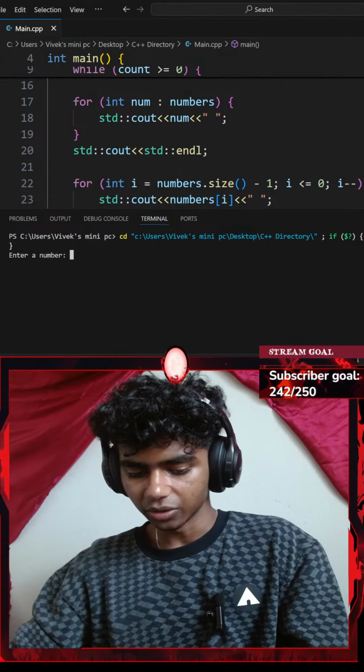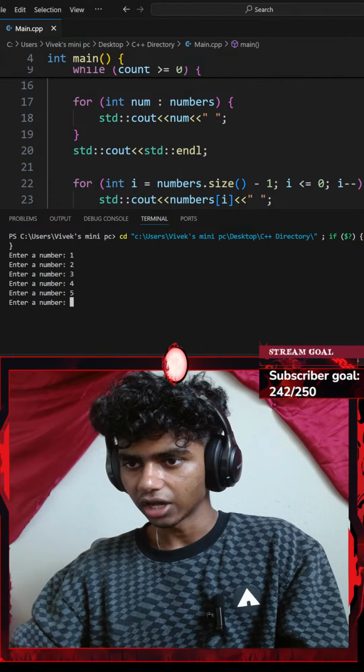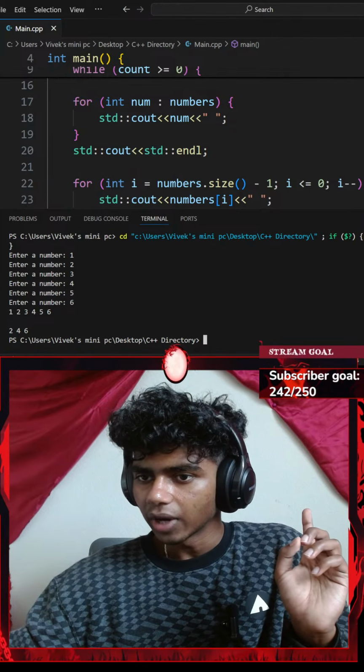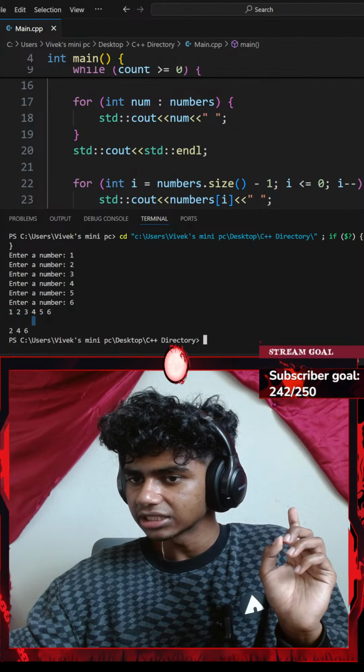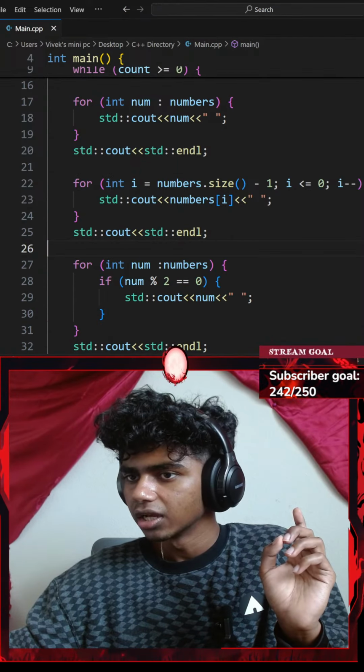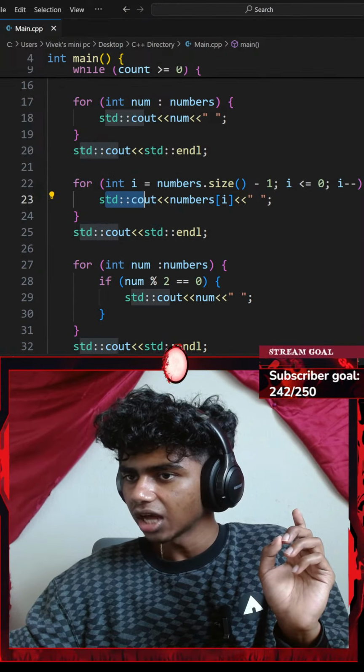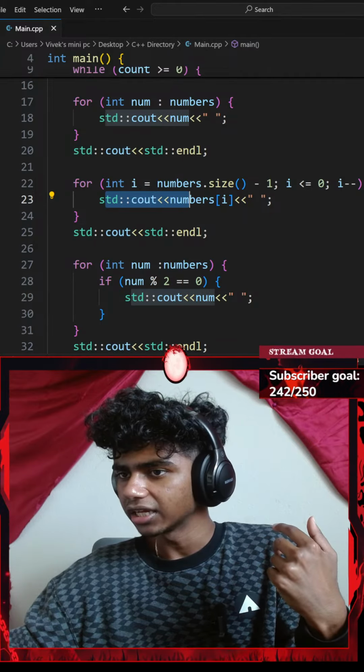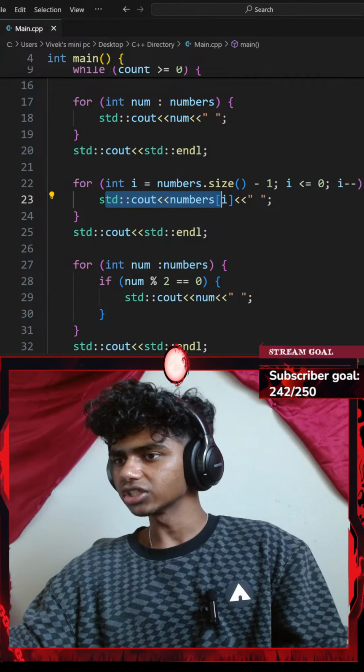Okay, enter a number. I'll go with something like 1, 2, 3, 4, 5, 6. Okay, so I see 1, 2, 3, 4, 5, 6. I don't see the 6, 5, 4, 3, 2, 1. I see 2, 4, 6. I went with a standard console output of my numbers at index of i.